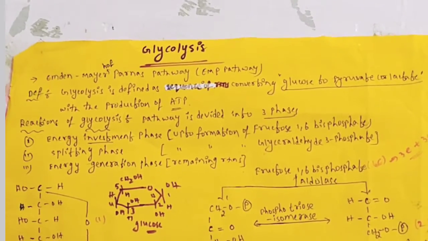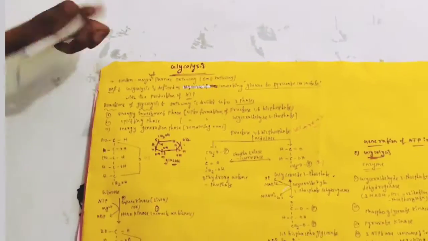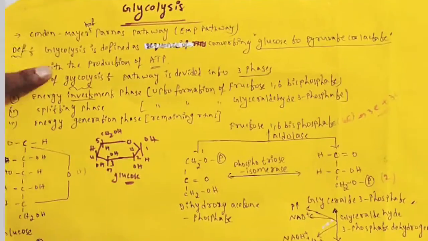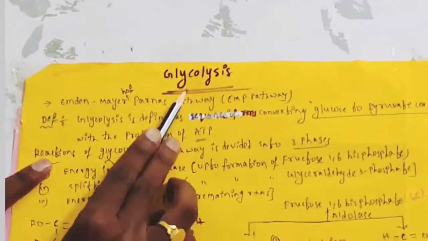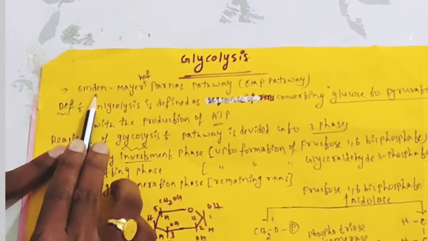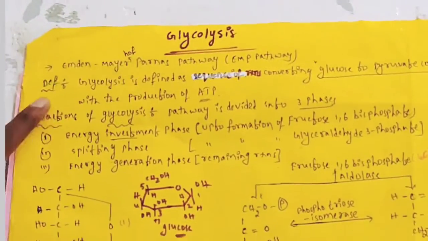The first topic in carbohydrate metabolism is glycolysis. It is a very important topic. Let's see. Glycolysis is also known as the Embden-Meyerhof-Parnas pathway. These are the scientists' names. They discovered glycolysis, that's why it is also known as the Embden-Meyerhof-Parnas pathway, simply the EMP pathway.